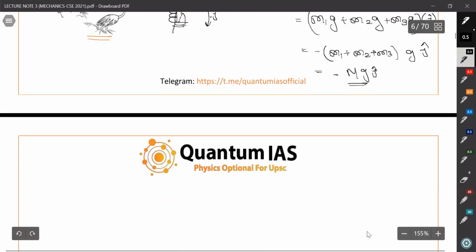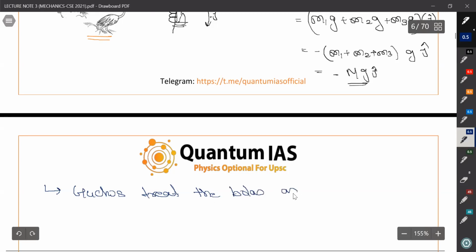What does it signify? It's not a very good question, but it signifies a very important thing: when the gaucho hurls the bola, although it's a complicated system, he needs to aim like at a single mass, right? So the gauchos treat the bolas as a single mass for aiming.